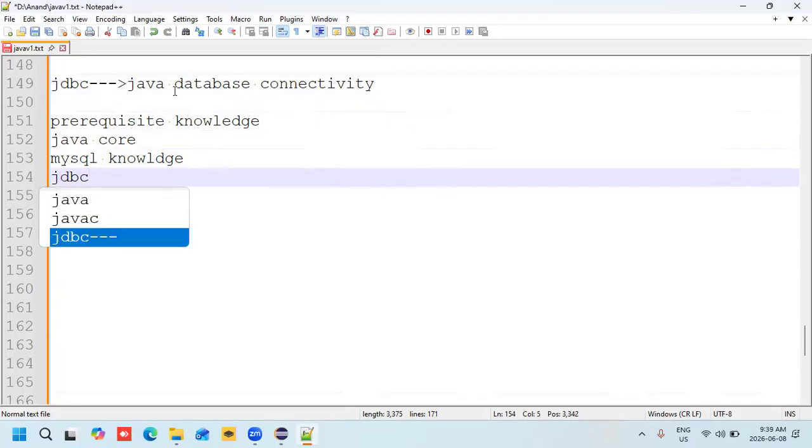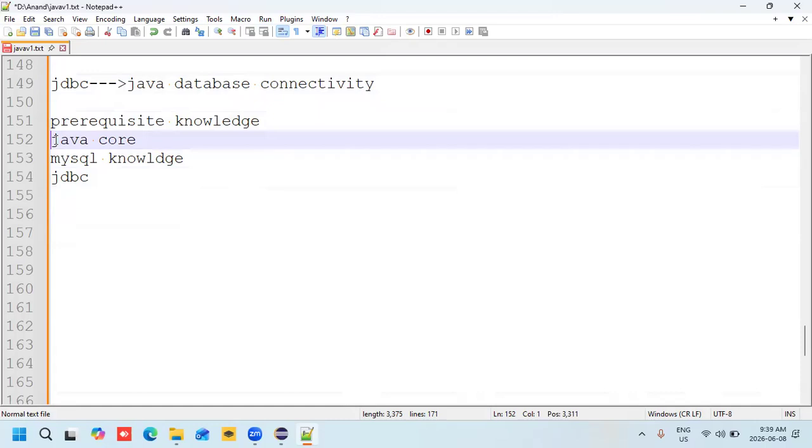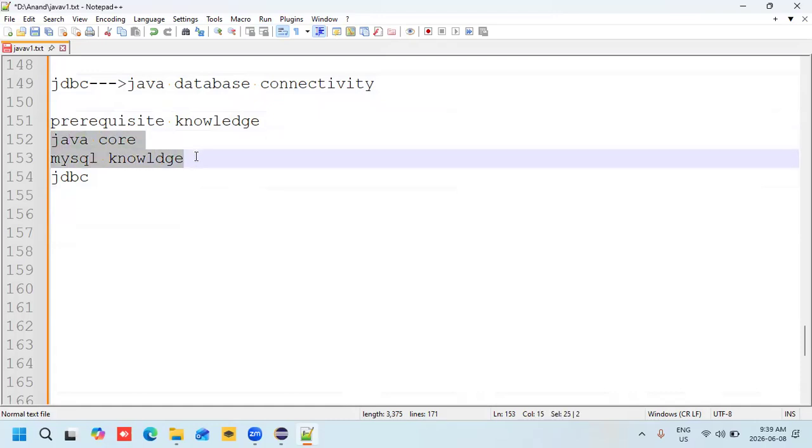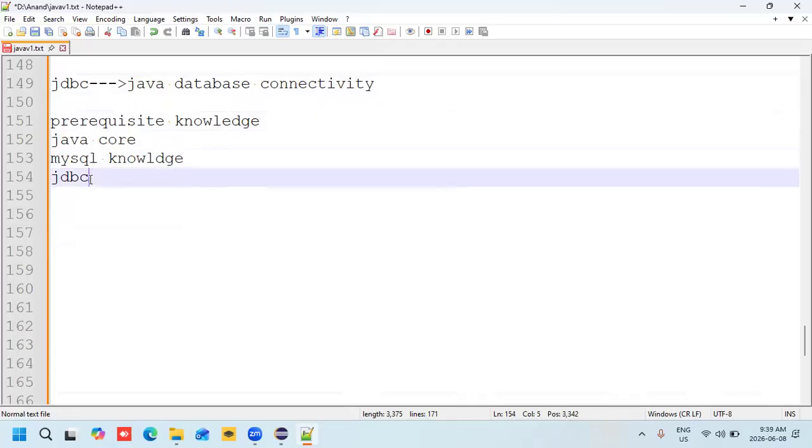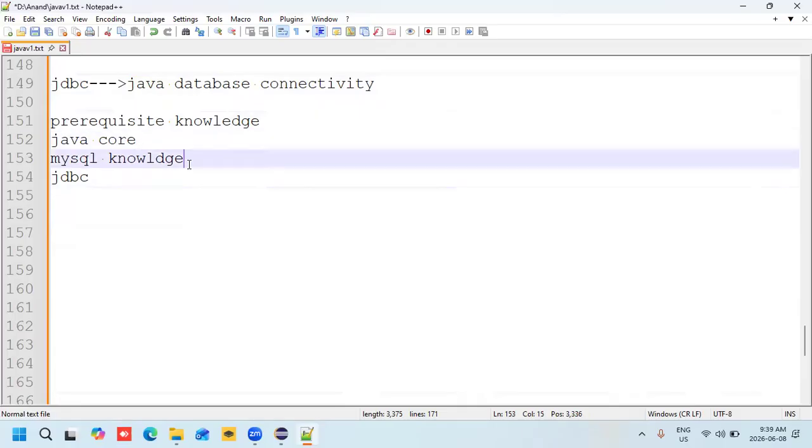For the prerequisite knowledge, you must have core Java basics: what is a class, an object, an interface, abstraction. I will take the interface directly, so before watching this video, watch some core Java videos. Then only will you understand. First core Java knowledge is required, then MySQL knowledge, then the JDBC concept.